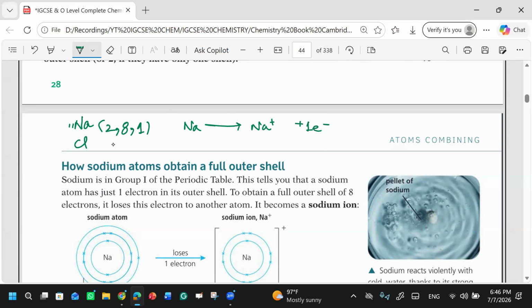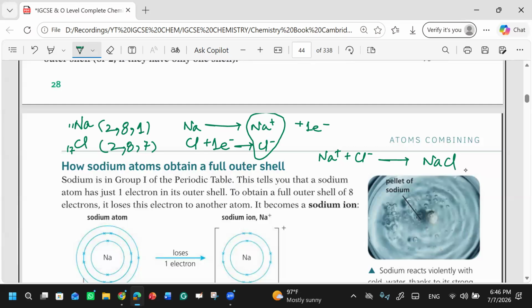On the other hand, if we talk about the chloride ion, we have 2, 8, 7. It means its proton number is 17 and electron number is 17, right? We write the electronic configuration and check the electrons in the valence shell. Chlorine has 7 electrons in the valence shell, so to complete the octet it needs 1 electron. So from sodium, it will gain 1 electron and become a chloride ion. Clear? Then these two will combine, sodium ion plus chloride ion, to form an ionic compound known as sodium chloride, right? So this is an ionic compound.